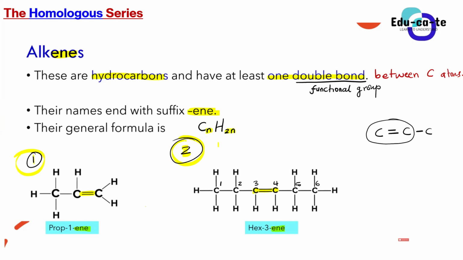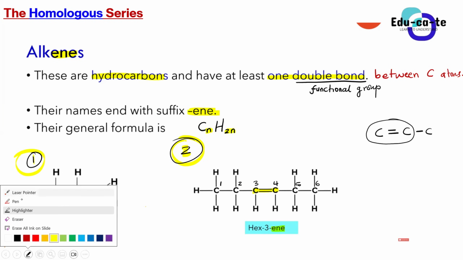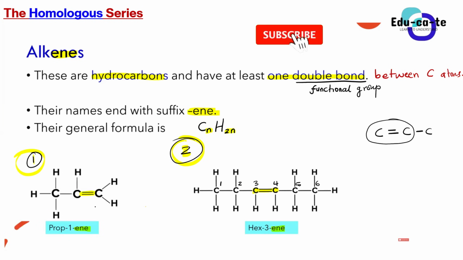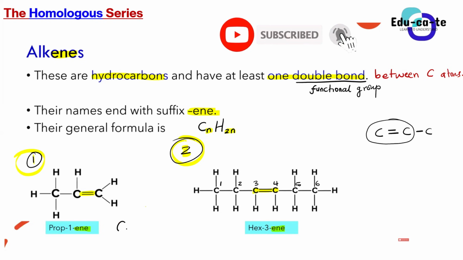So the number of hydrogen atoms is double the number of carbon atoms. For example, if I have an alkene whose molecular formula says it has 3 carbons, what do we expect the number of hydrogens to be?